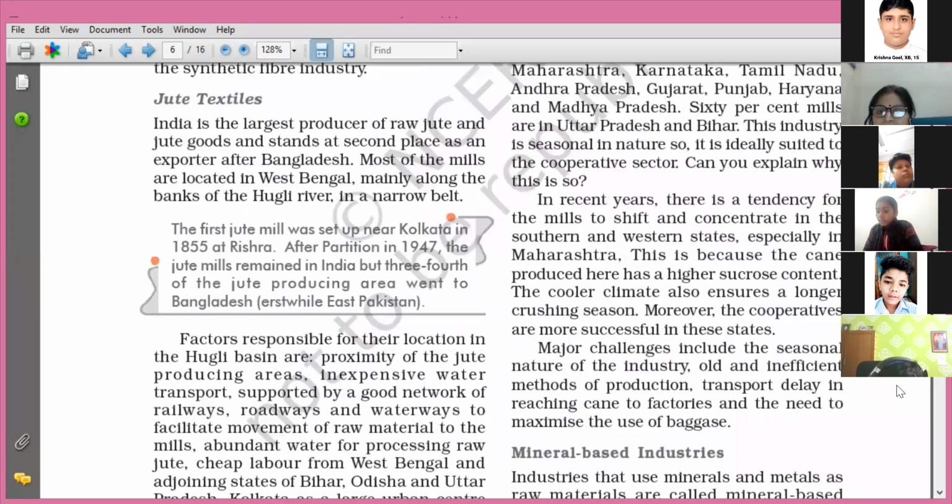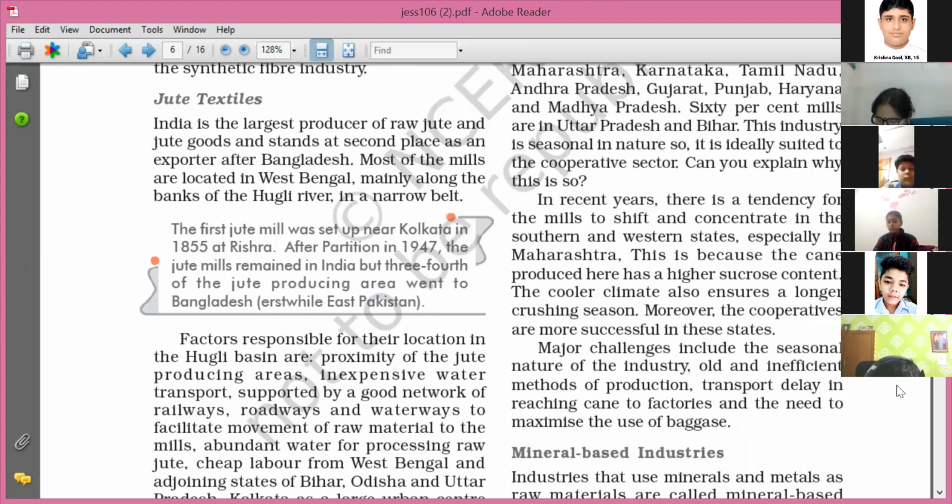And the last is the need to maximize the use of bagasse. Now, what is bagasse? Bagasse is actually the pulp that is left once the juice is extracted from sugarcane. So the next challenge that this industry faces is that the bagasse that is left after the extraction of the juice can be put to many uses, but we are not using it.